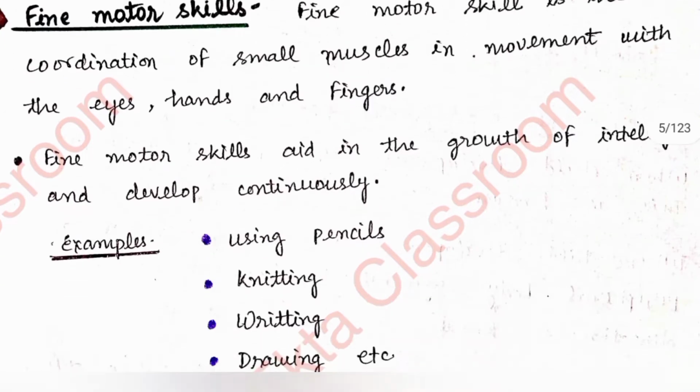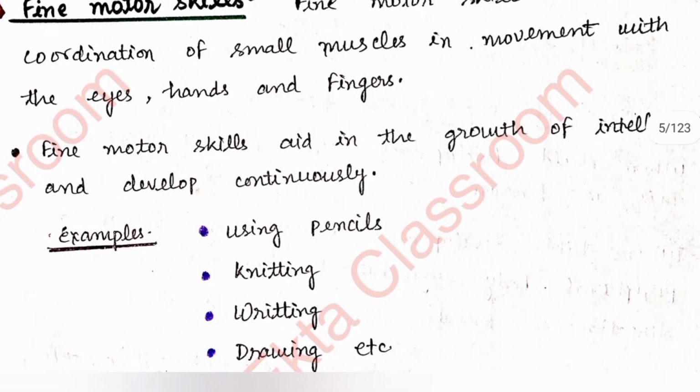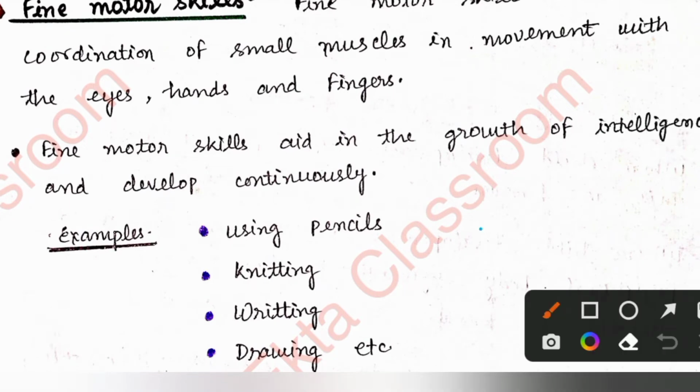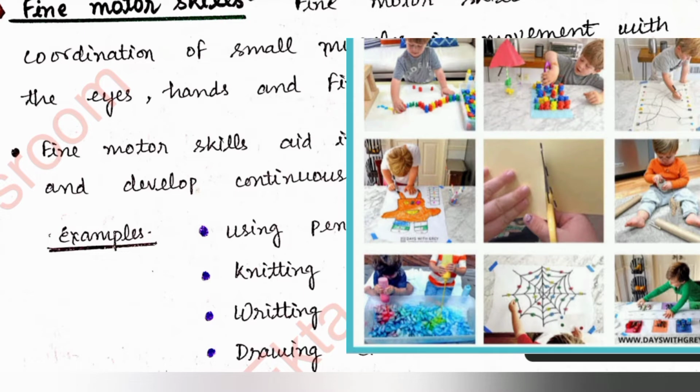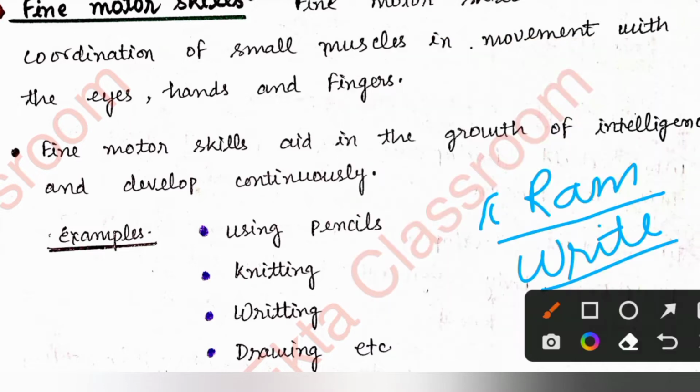For example, if you write with a pencil, obviously with your fingers, like writing the name Ram, in this process our small muscles will develop. For example, knitting, writing and drawing something.